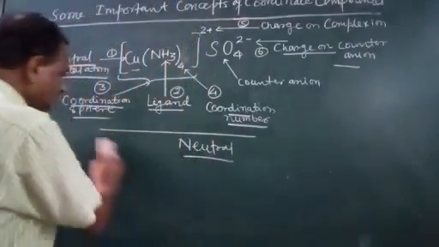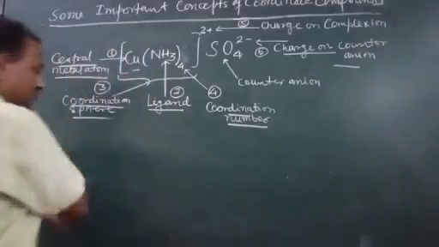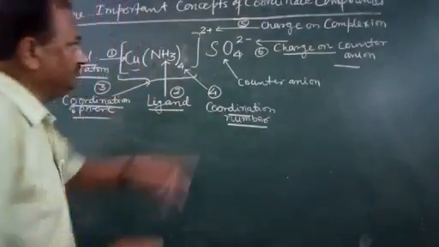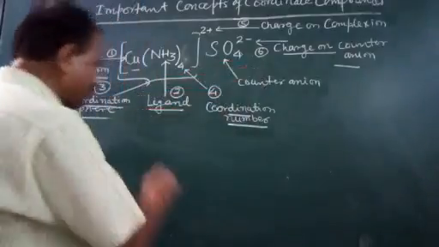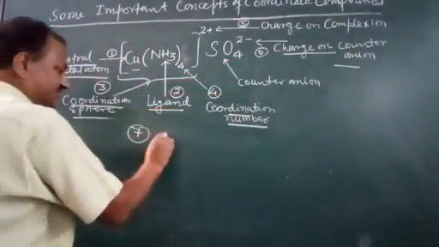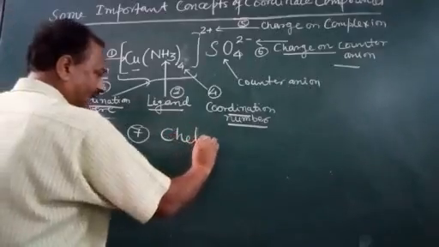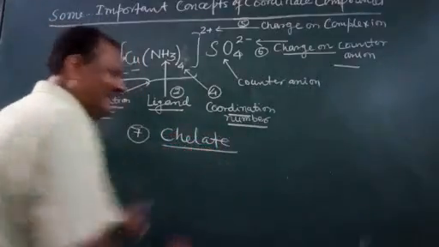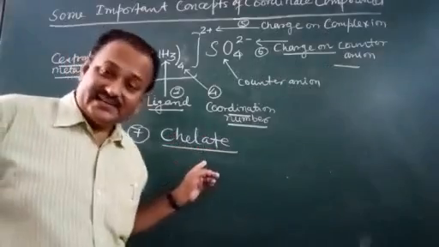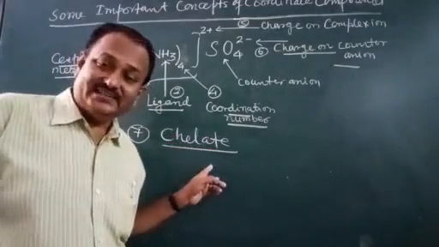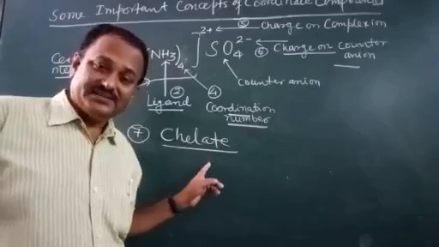Now I am going to tell a very important part. So far we have discussed 6 points. Now I am going to discuss the 7th point, which is chelate.